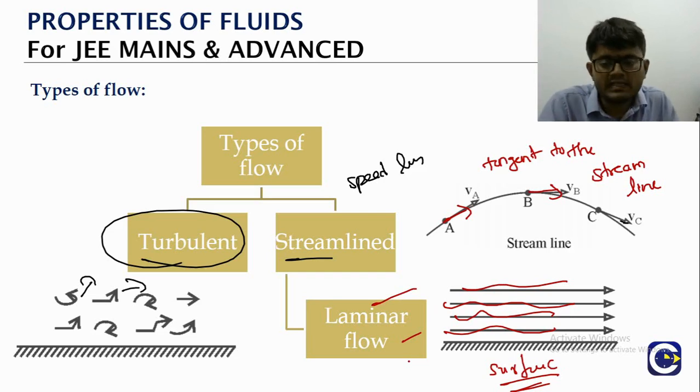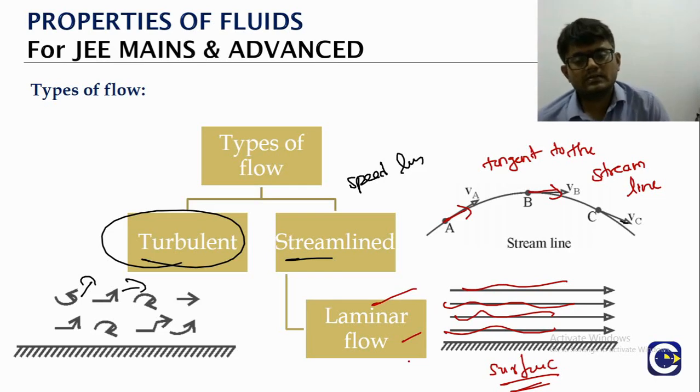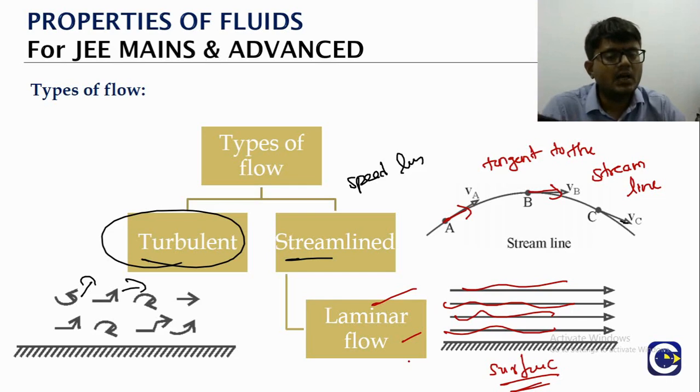But if the same flow is happening on a surface, we can think of a sheet, not a flat sheet, but layers of the liquid moving. That's why we call it laminar flow. So generally, the idea is: low speed will have a streamline flow, and if it is very high speed, we will have a turbulent flow.